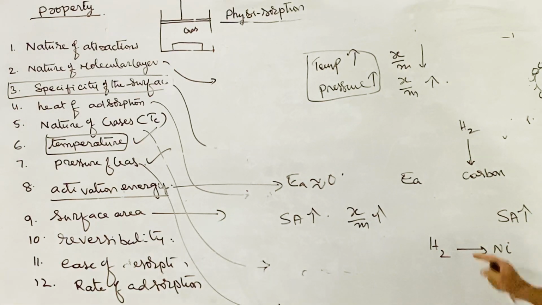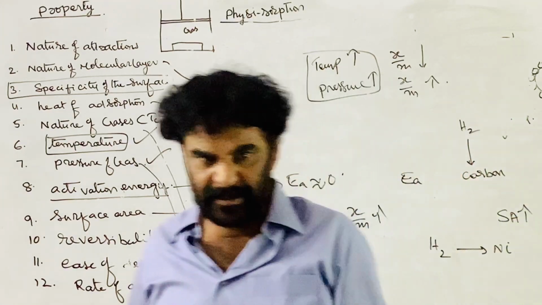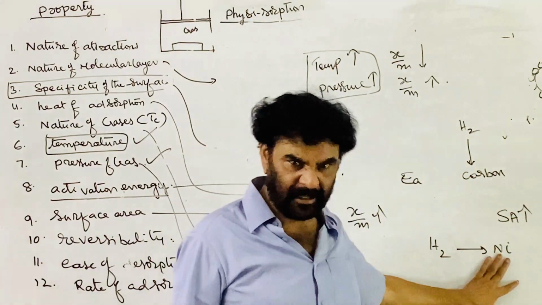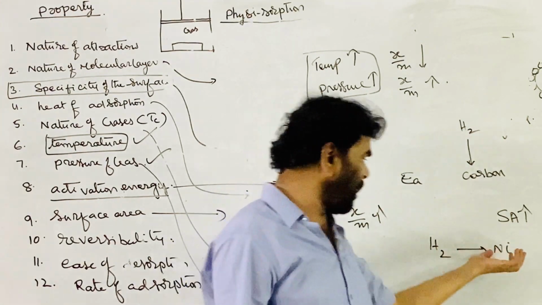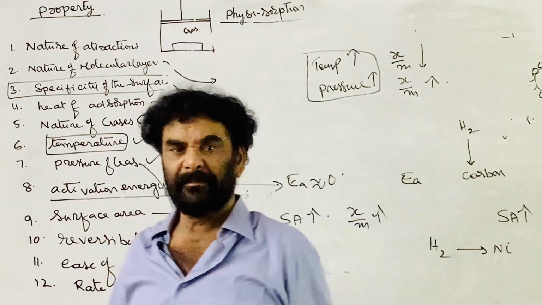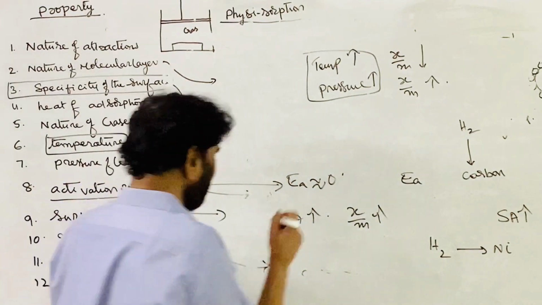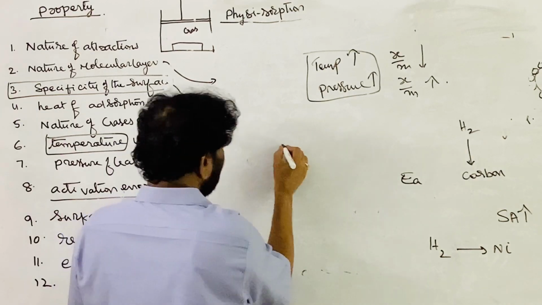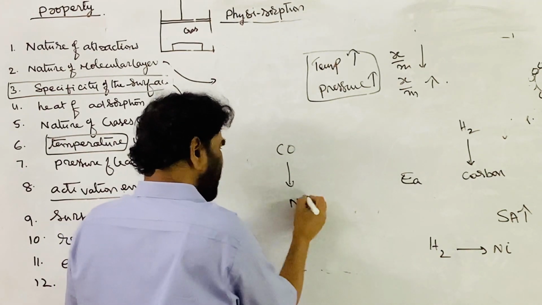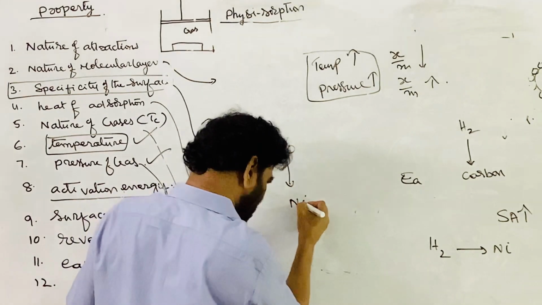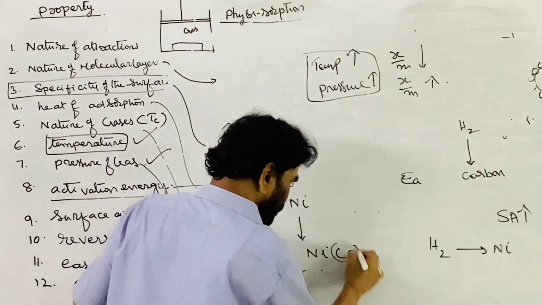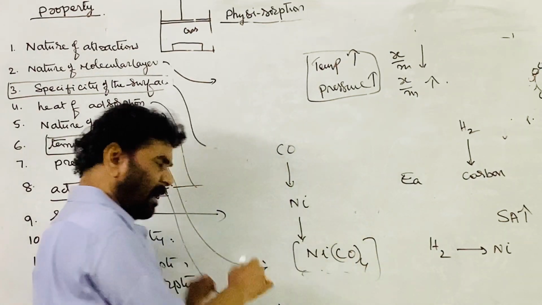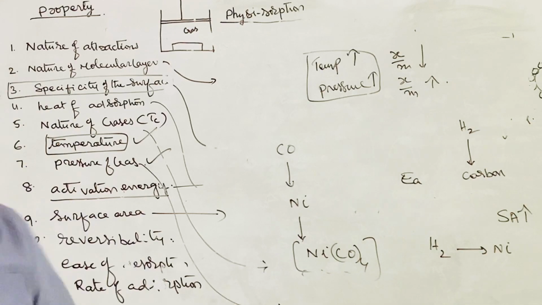Here it is forming a sort of bonds. When ethylene is passed through the surface of the nickel, the pi electron cloud forms a pi complex with the nickel. Similarly, we can take any number of examples. When carbon monoxide is passed over the nickel, the carbon chemically reacts with it, and Ni(CO)4 is formed. Tetracarbonyl nickel(0) is formed. Chemically adsorbed.